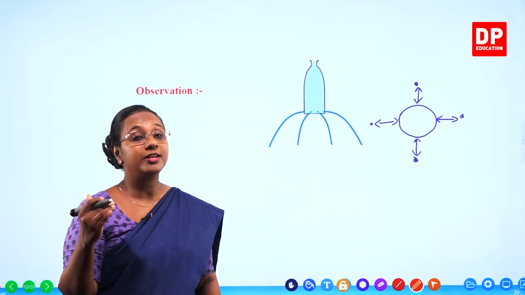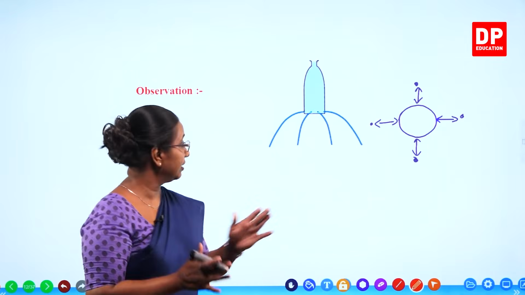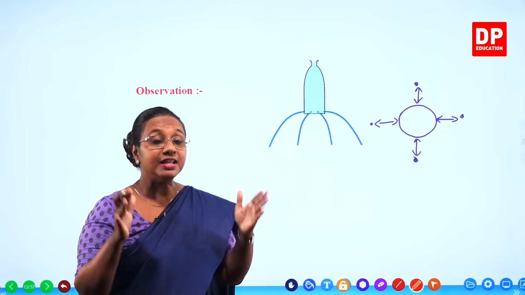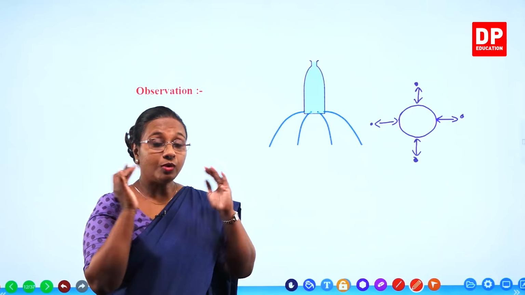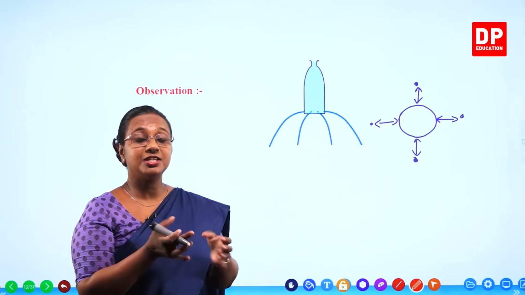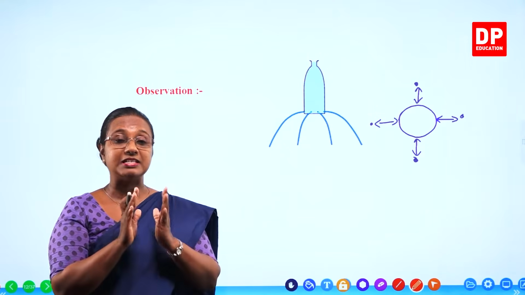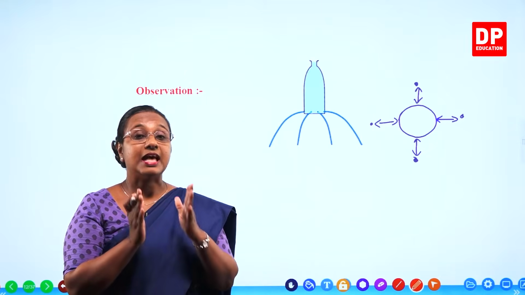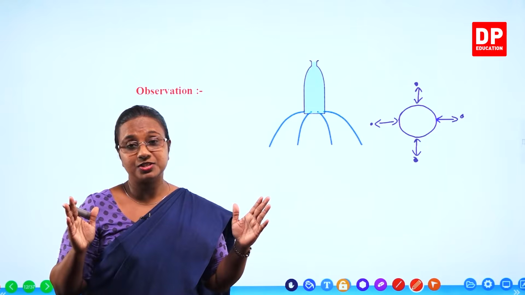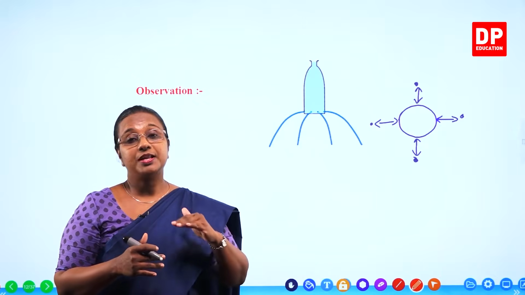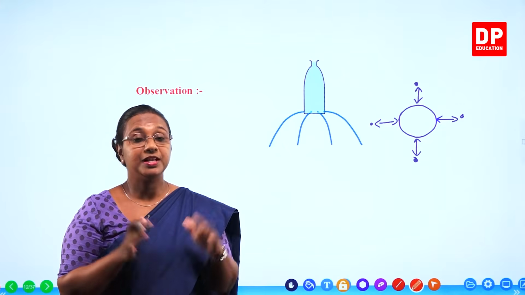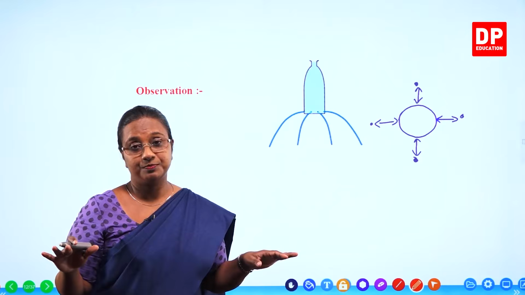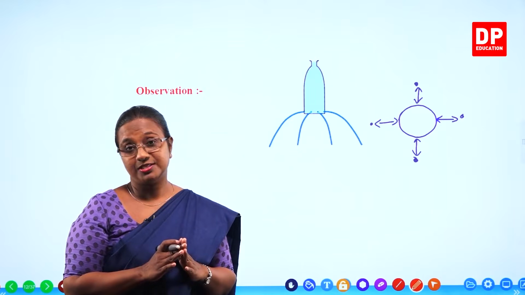When the amount of water is less, it becomes closer and closer to the bottle. The horizontal distance decreases. But in the same manner, throughout the bottle, in all directions, the horizontal distance remains the same. So that means we can conclude and say that the liquids exert equal pressure at the same level. Is that clear to you all, students?